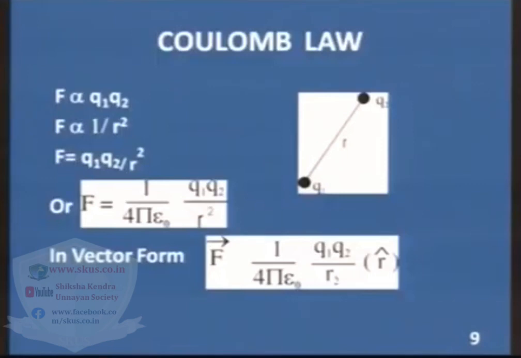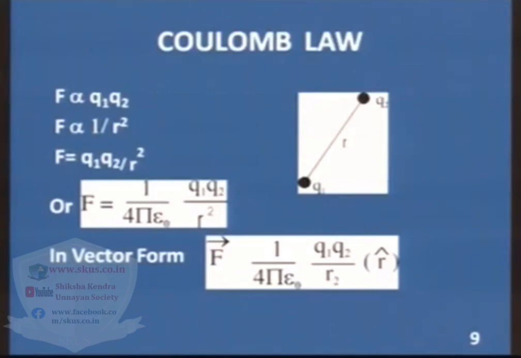How much force is there between the charges? The force between two charges can be calculated by Coulomb's law, and this law states that the force between two charges is directly proportional to the product of the magnitude of the charges and inversely proportional to the square of the distance between them. If we write the charges as q1 and q2, you can write F is directly proportional to q1 q2, inversely proportional to r square, and the force becomes 1 upon 4 pi epsilon naught q1 q2 upon r square, where 1 upon 4 pi epsilon naught is the electrostatic constant.